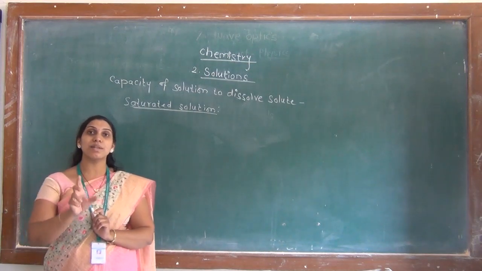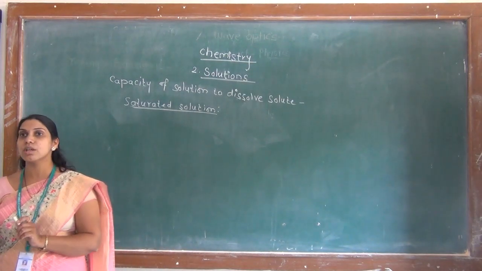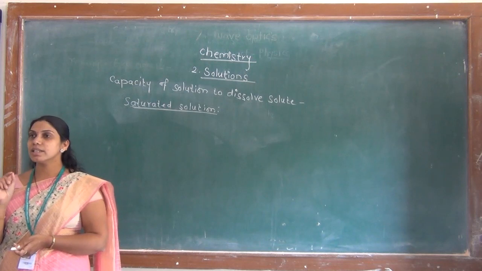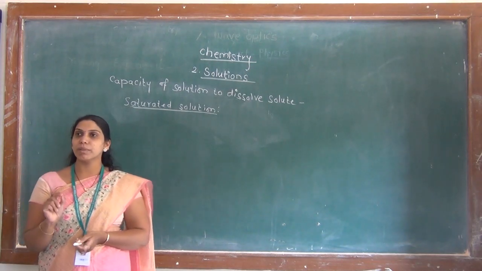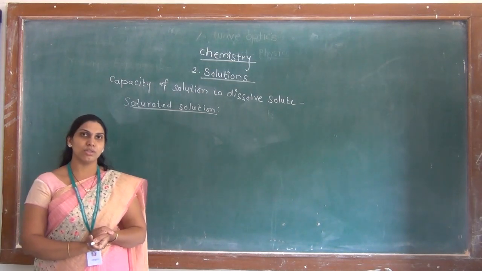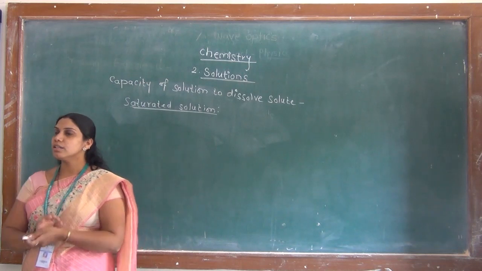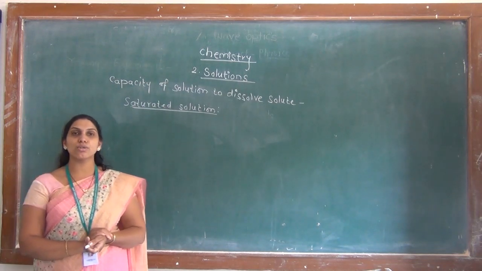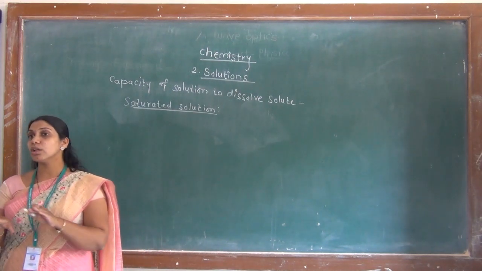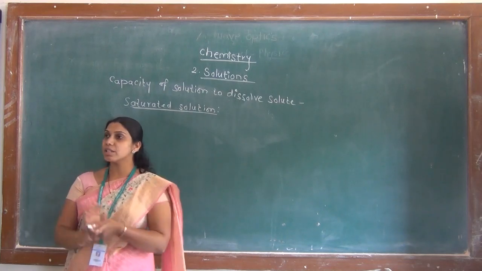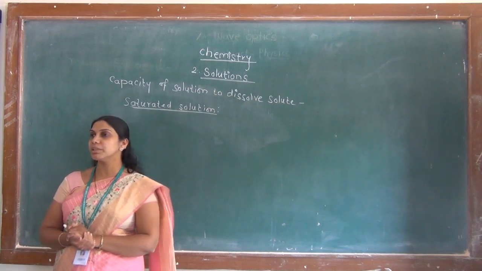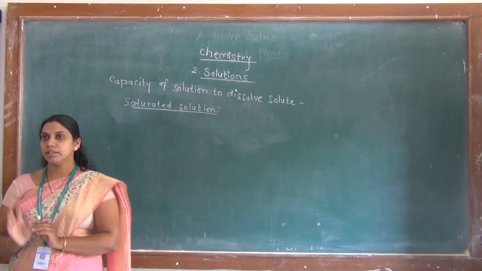The important point is at specific temperature, because if the temperature is changed, sometimes more solute can be added into the solvent. Hence, it is said that the specific temperature is the important point for the saturated solution. These saturated solutions are stable, and in these saturated solutions we cannot dissolve more amount of solute. In a saturated solution, we have already dissolved as much solute as the capacity of the solvent allows, and therefore if you add extra solute to it, it will not dissolve.